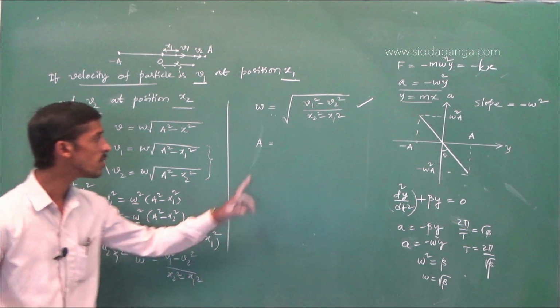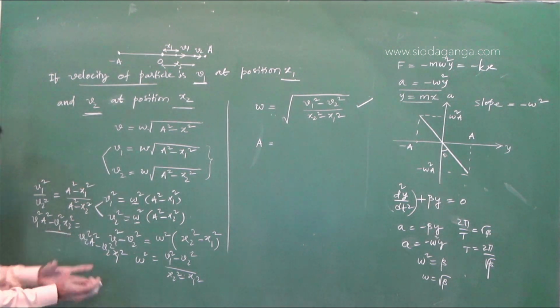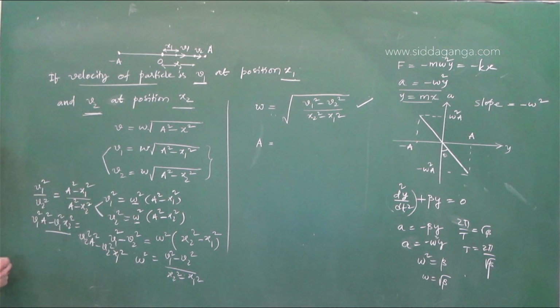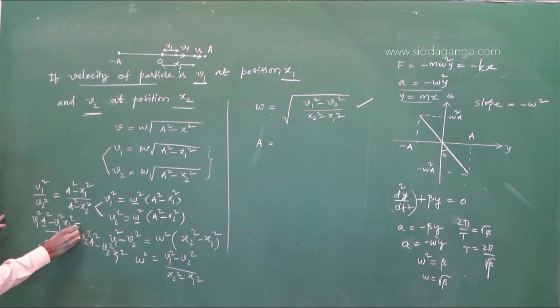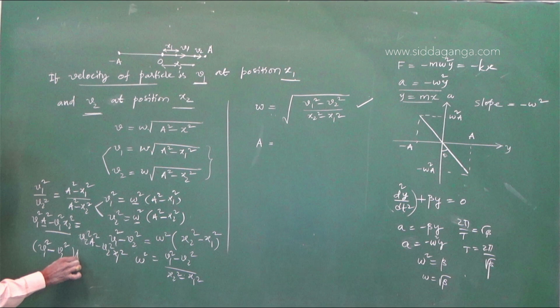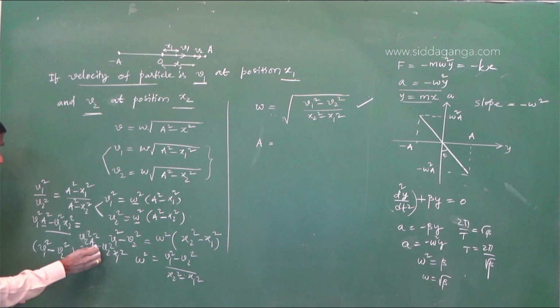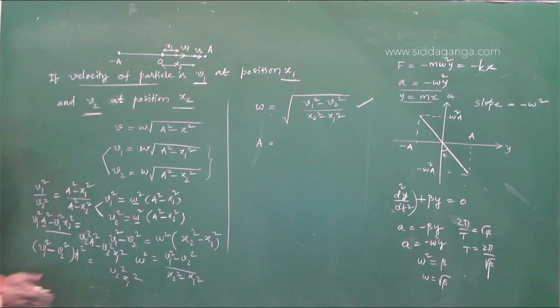ನಿಮ್ಗೆ ಏನು ಬೇಕು? ಆಂಪ್ಲಿಟ್ಯೂಡ್. If you want amplitude, you can see you bring the terms which are having a at one side. So v1 square a square is here, and on the RHS side a square is in v2 square a square. If I bring v2 square a square to LHS, it will become minus v2 square, common ತೆಗಿತಾ ಇದೀನಿ, a square is equal to, v2 square x1 square is already there.